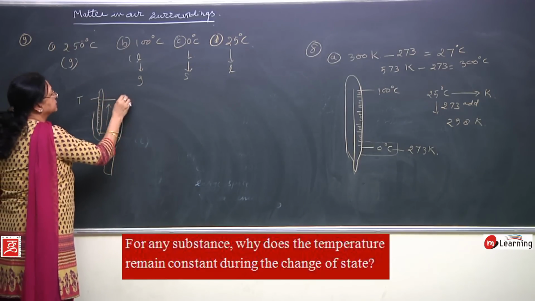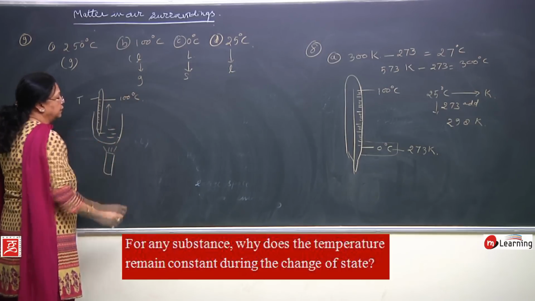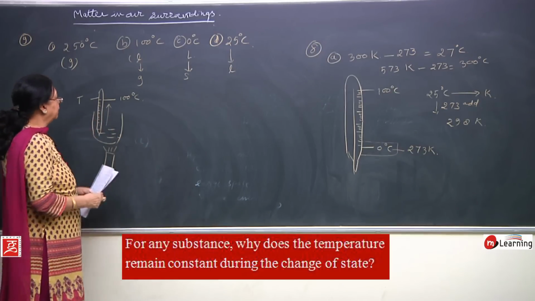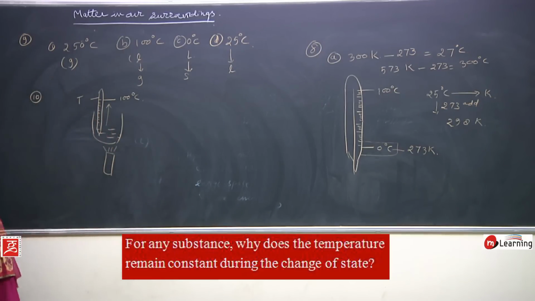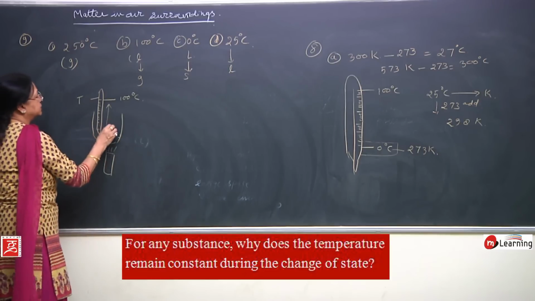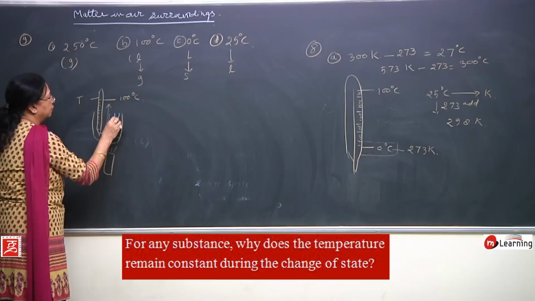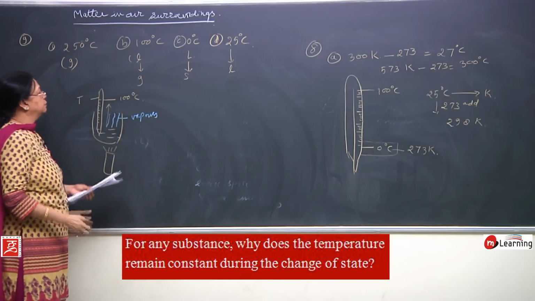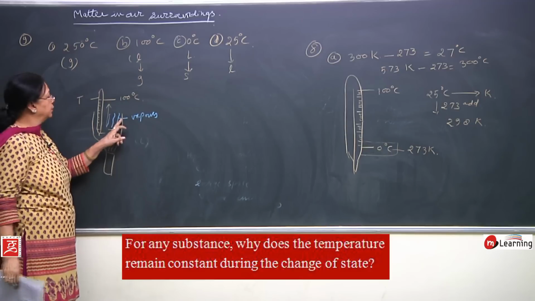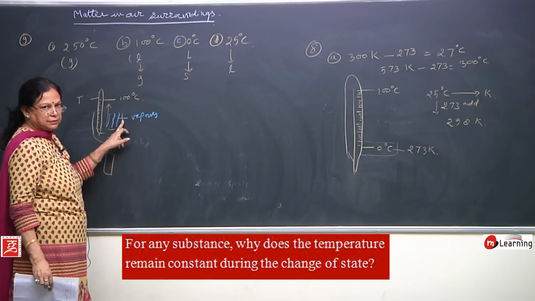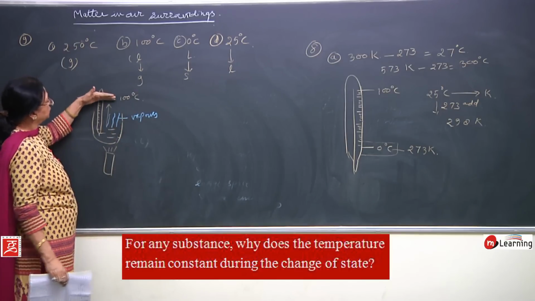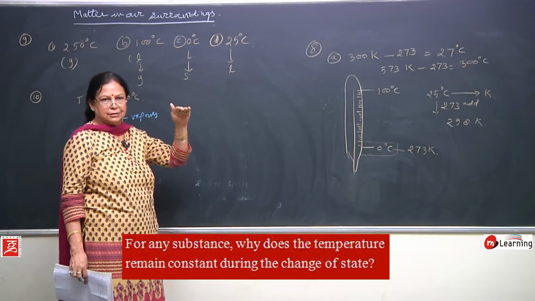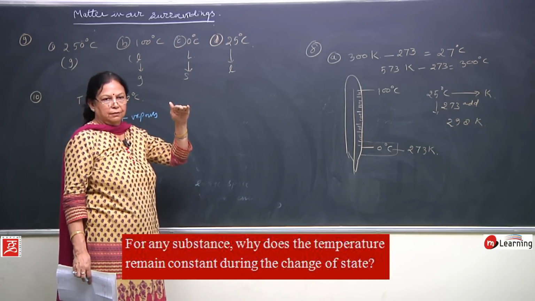And at 100 degree centigrade you will see that the water starts boiling, and after boiling you will see that the water changes into vapors. Liquid water changing into vapors, right? And here you will see that the temperature is constant, the temperature does not change. Why?